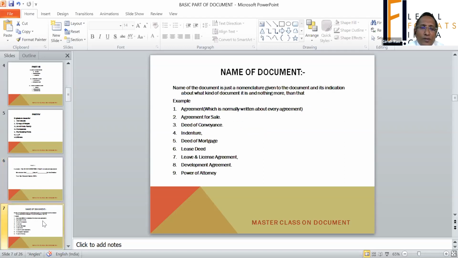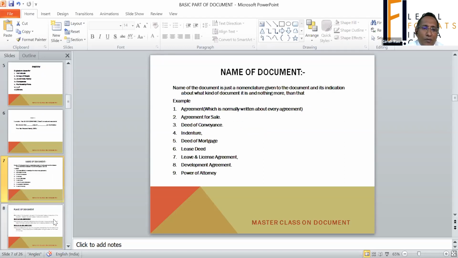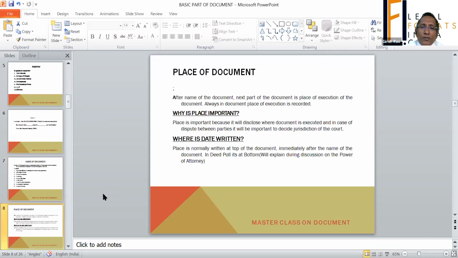Now after the name of the document, that is deed of conveyance, deed of mortgage, or whatever it is, you put the place where it is executed.